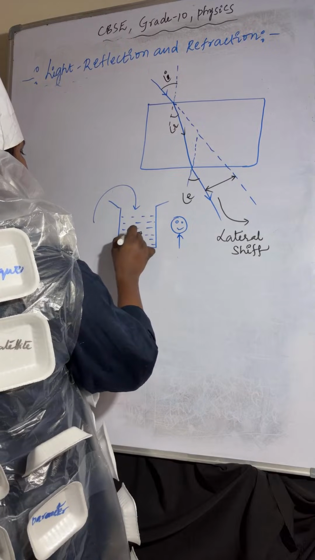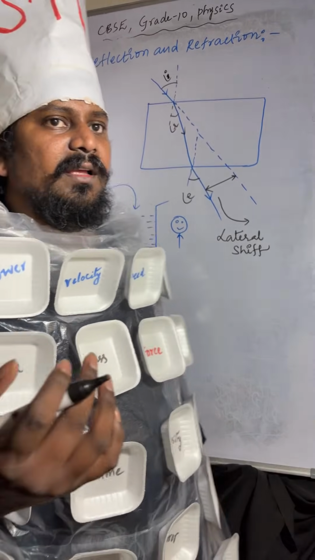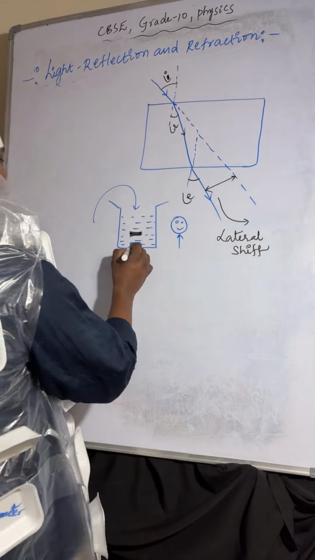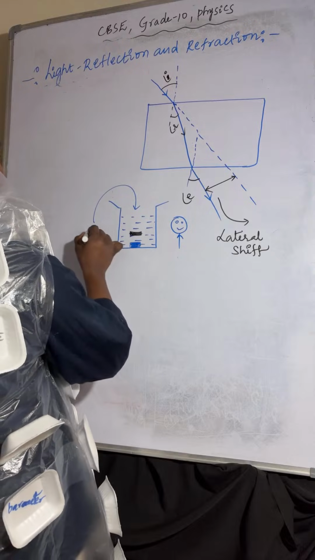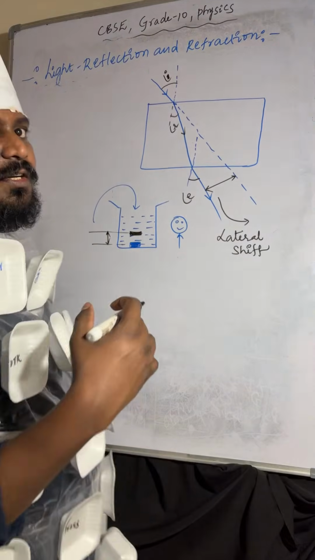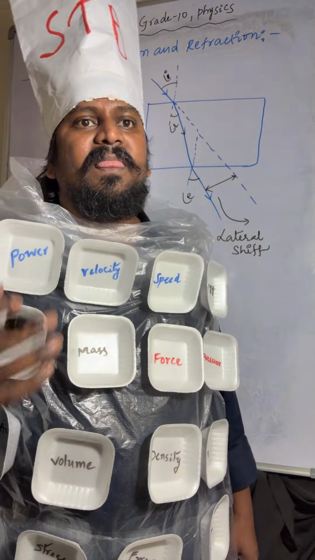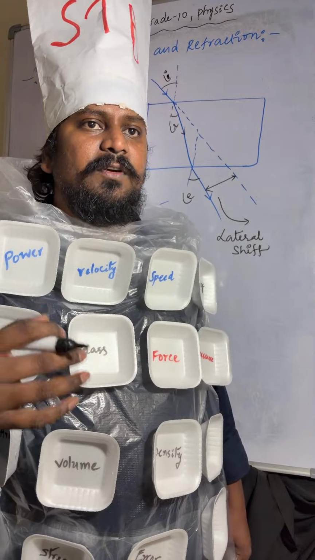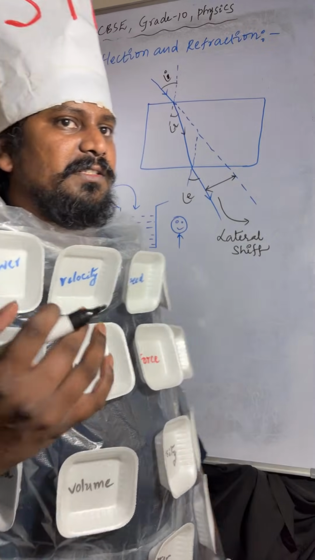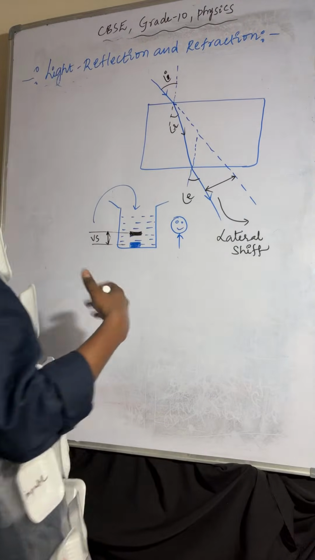So this is the upper end position of the coin. This is the actual position, and this is the upper end position of the coin. The distance between the actual position and the upper end position of the coin is called vertical shift, or vertical displacement.